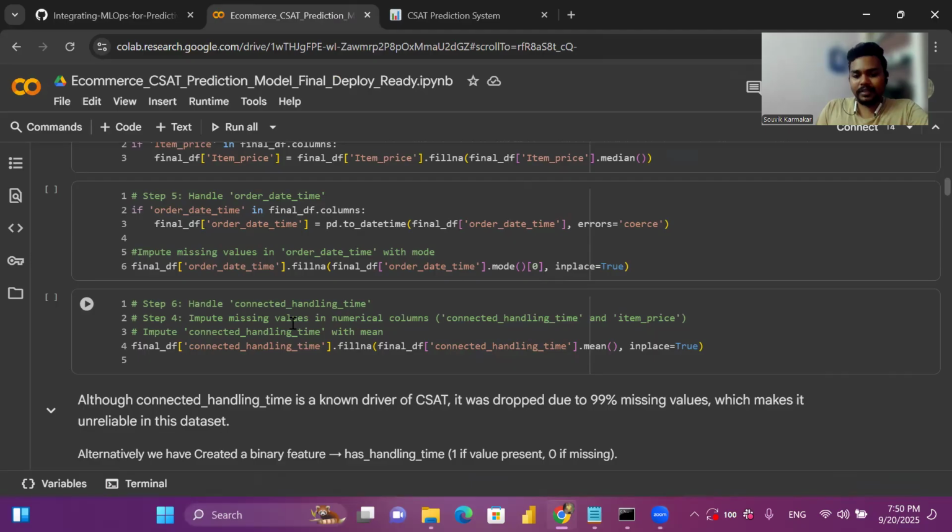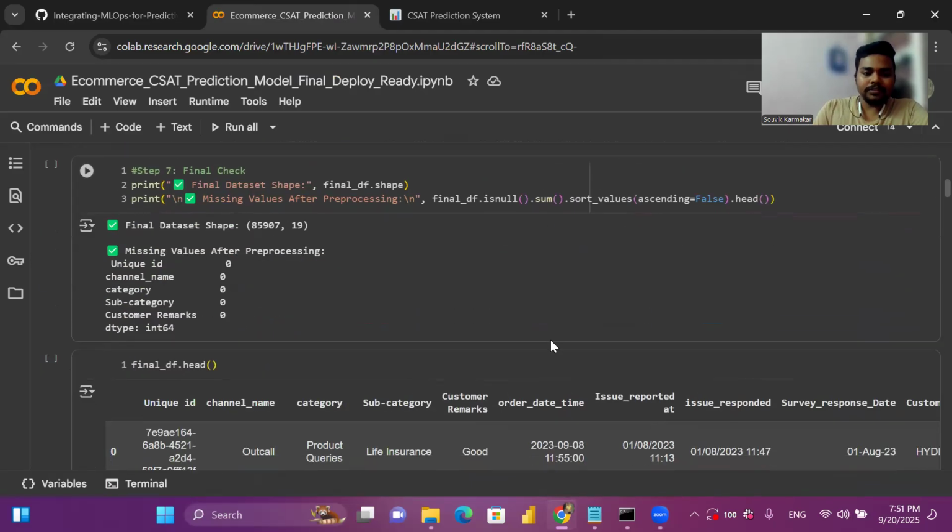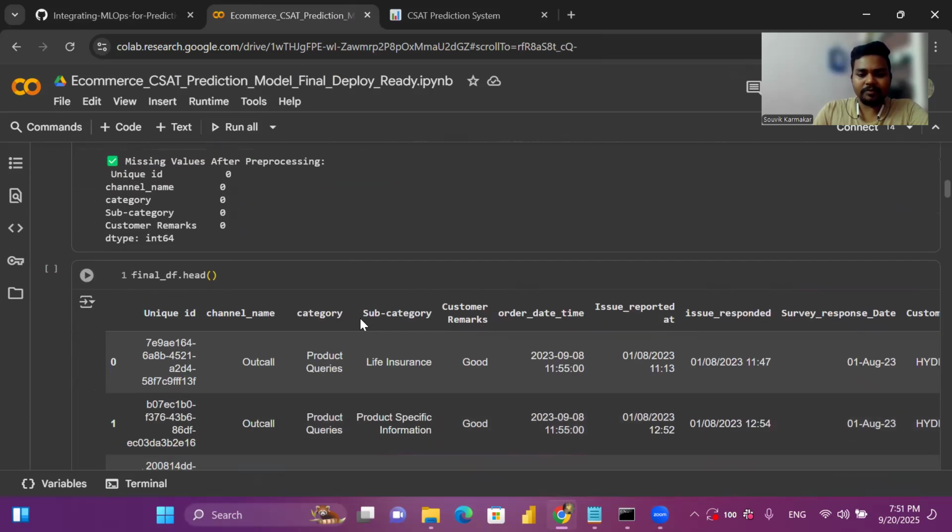But in place of this, you can create a handling time indicator feature, which can be represented by a Boolean value. Like if there is some handling time, then it is 1, and if there is not, then it is 0. We can do it like that also. But I have used this connected handling time and filled all the missing values with the min. So after pre-processing, you can see there are no missing values present.